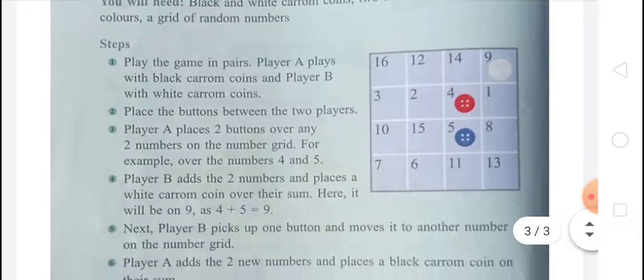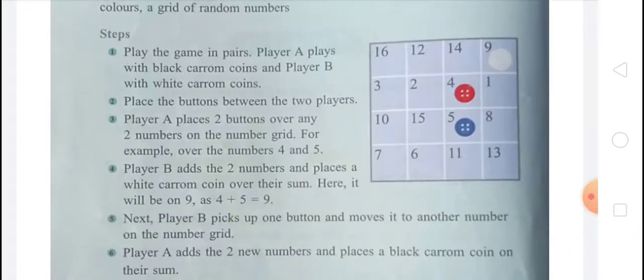In the fourth step, player B adds the 2 numbers and places a white carom coin over their sum. Here it will be on 9, as 4 plus 5 equals 9. In the fifth step, next player B picks up 1 button and moves it to another number on the number grid.